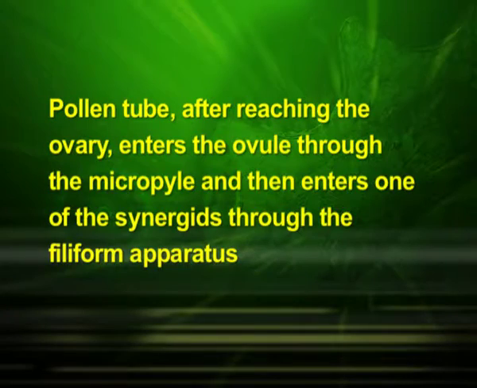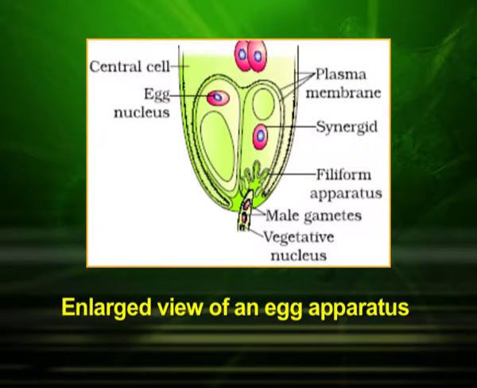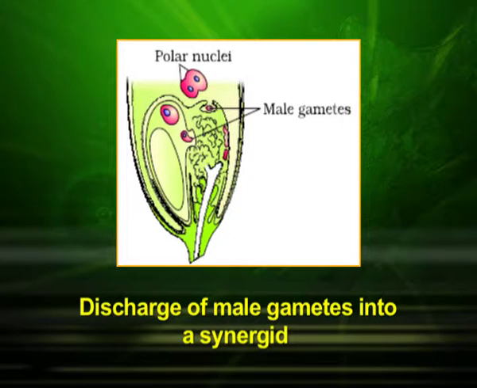The pollen tube, after reaching the ovary, enters the ovule through the micropyle and then enters one of the synergids through the filiform apparatus. In this diagram, you can observe an enlarged view of an egg apparatus showing entry of the pollen tube into a synergid. The next diagram shows discharge of male gametes into a synergid and the movements of the sperms, one into the egg and the other into the central cell.